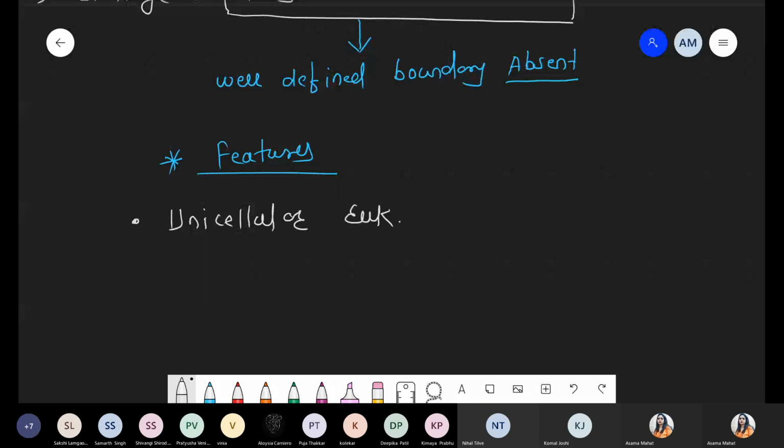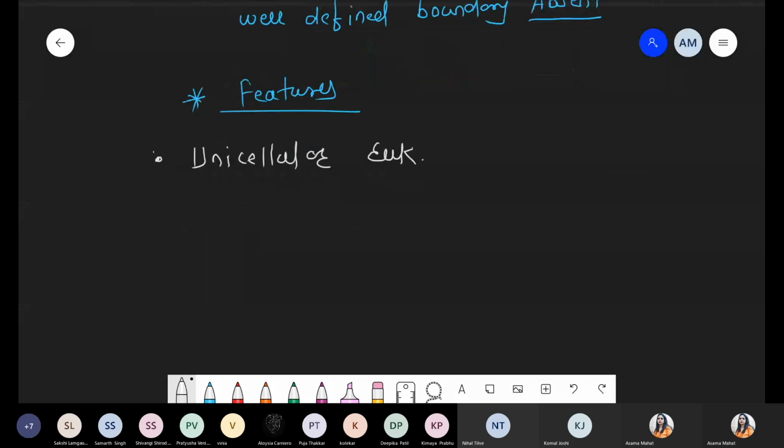Pratyusha, what is the nature? No, it's not a dual nature. Actually, it has more than dual nature: triple, tetra, penta, it has many natures. Dual nature we use for two organisms: number one, Chlamydomonas, and number two, Euglena. That is a dual organism. So the first feature: basically, these are unicellular eukaryotes. Number two, eukaryotic, it means that membrane-bound organelles are present.